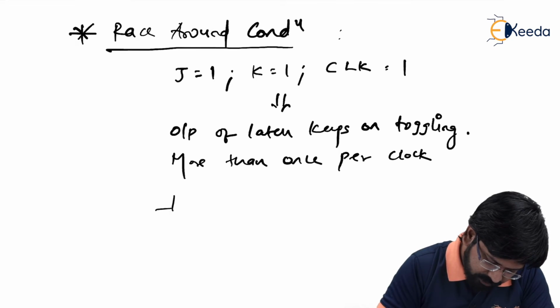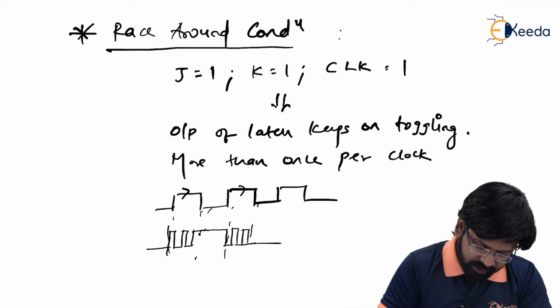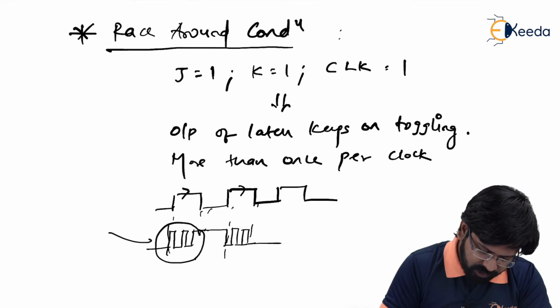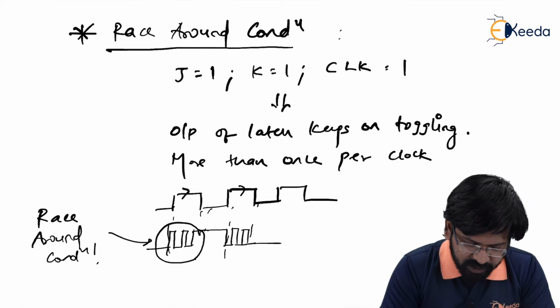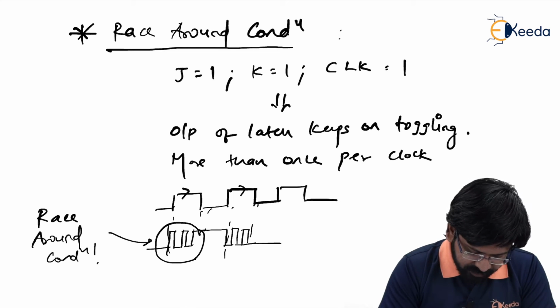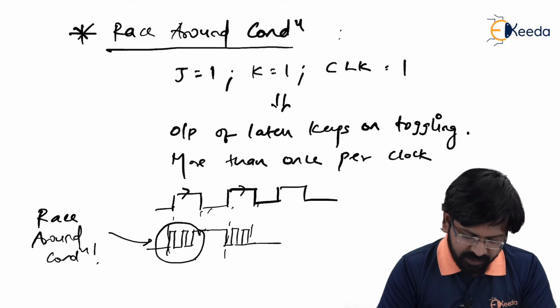In fact, if you remember, we had this kind of response. The output of the flip-flop keeps on toggling as many times, and this condition is what we called race around condition. And this is not expected because it is actually giving me oscillatory behavior per clock, right?